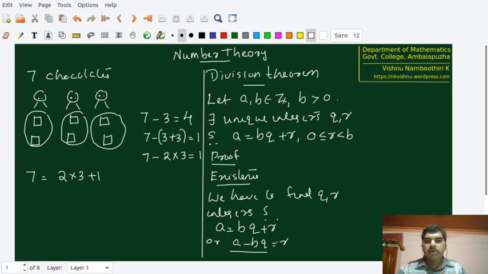Therefore, we wanted to find a minus bq equal to r from the set S, but at the same time, we wanted that a minus bq to be greater than or equal to 0.